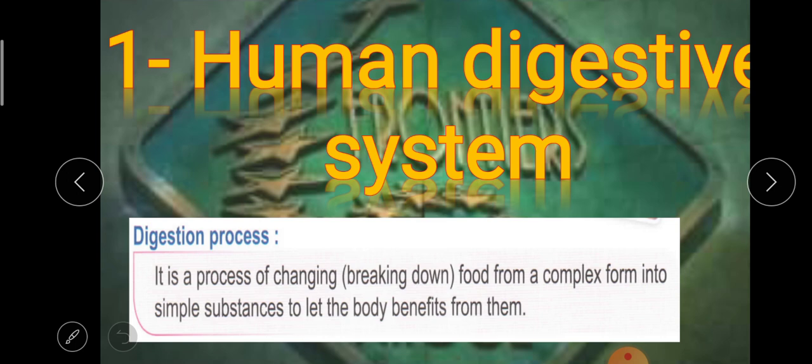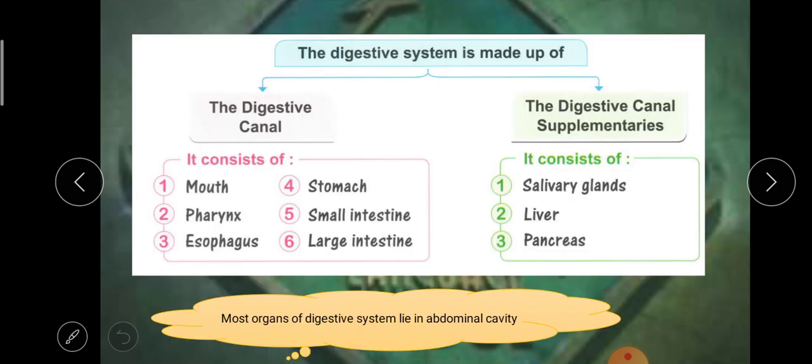So, the digestion process is a process of changing or breaking down food from a complex form into a simple form to let the body benefit from it. This process is very complicated, so it occurs in a group of organs. This group of organs is called the digestive system. Let's identify these organs first. After that, we identify the function of each organ.